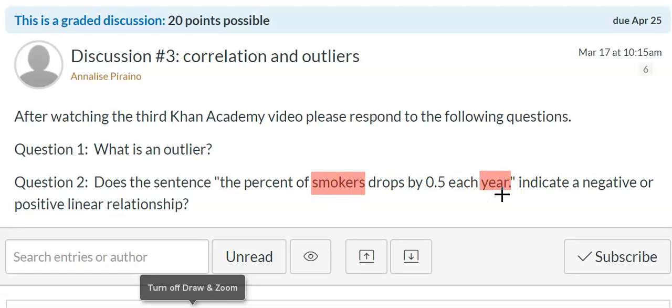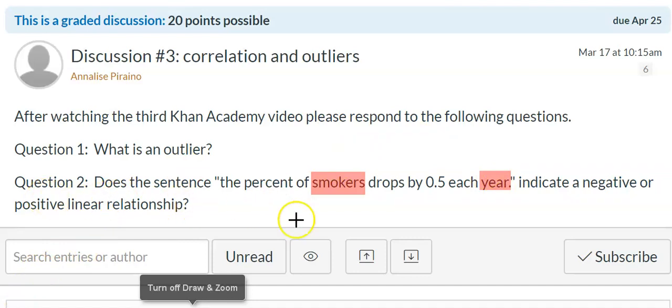My question number 2 for you is, if you were to draw a graph representing this statement, where would the variable years and where would the variable smokers go? Which one of these would go on the x-axis and which one would go on the y-axis? Go ahead and pause the video and answer that question.